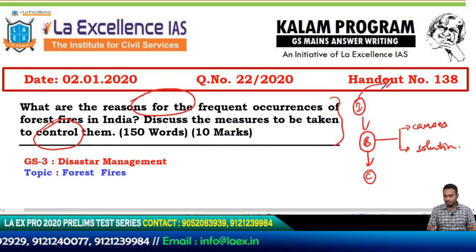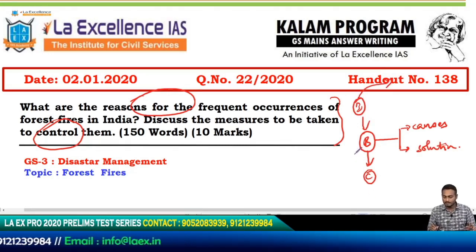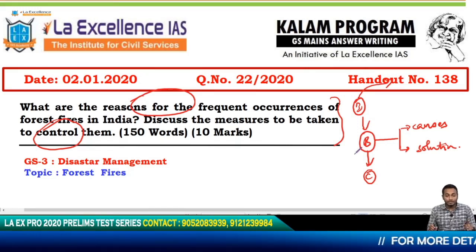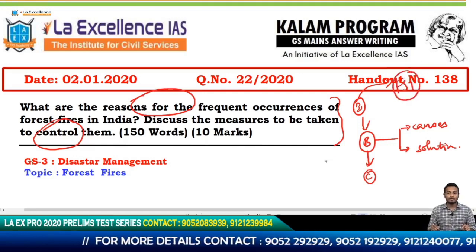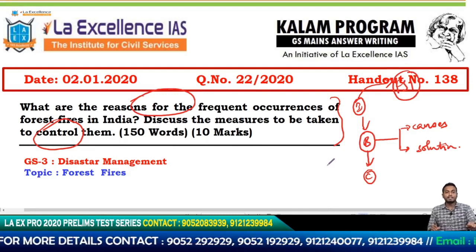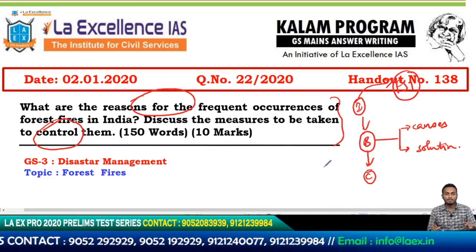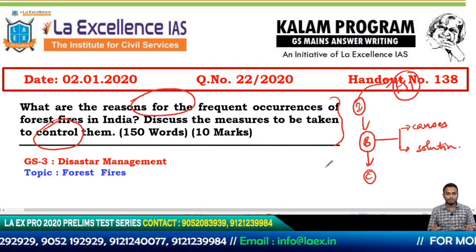How do you introduce? You can't define forest fires per se, because that is not adding value to your answer. How will you define forest fire? There is fire in the forest and that is forest fire? No, that is not how you're supposed to do it. You could talk about the different incidents that are happening, or you could talk about the recent Forest Survey of India report, which says that 20% of India's forests are prone to forest fires. That is one way of introducing, right?